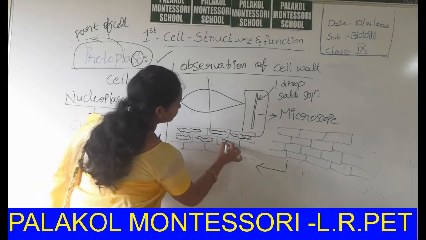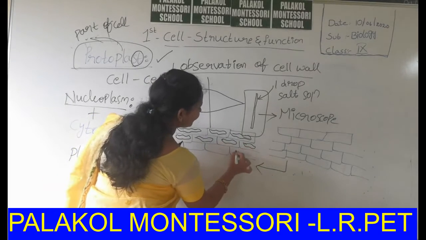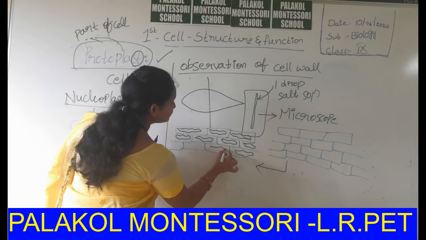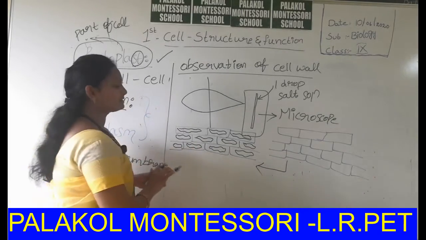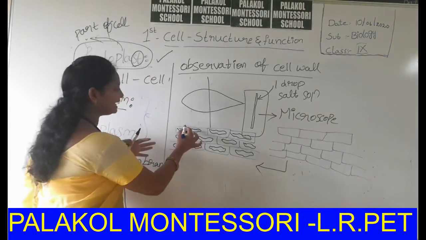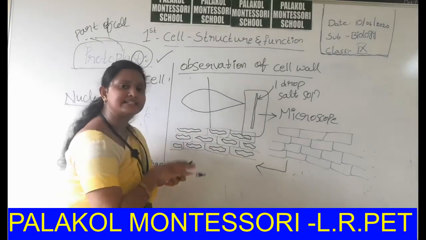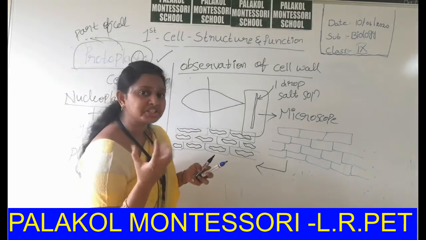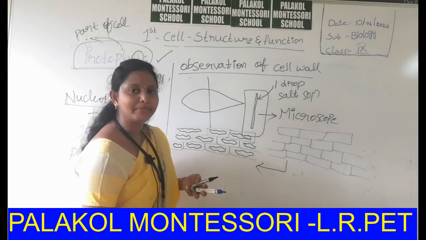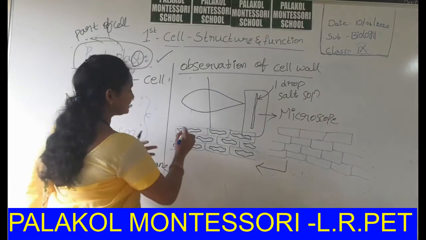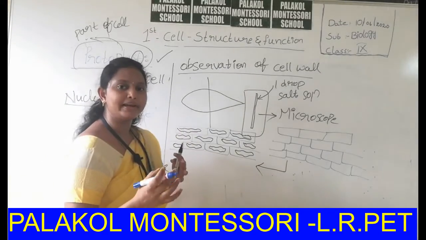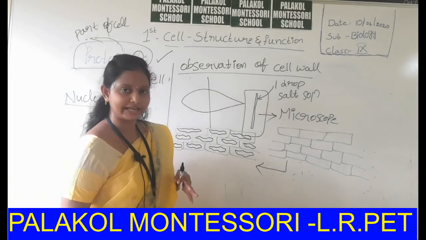This black colored lining is nothing but the shrinkage of the cytoplasm. That means the cell wall does not shrink. Why? Because it is a dead membrane, that's why it can't shrink. But the cytoplasm, plasma membrane and nucleoplasm are in living condition.